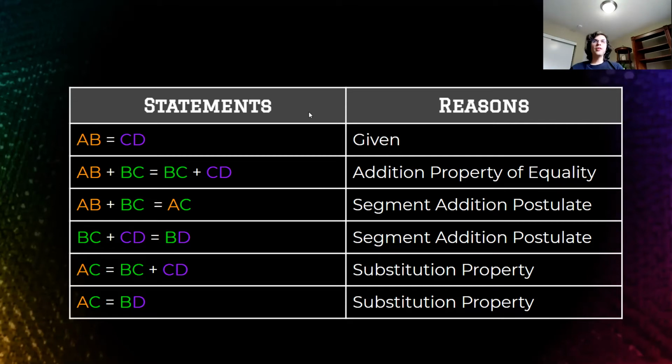All right. Hopefully this helps make a little more sense of what these kinds of geometric proofs can look like, how we use statements and reasons, how we fill them in, and how we can tell the difference between the addition postulates and the properties of equality for addition. I'll see you next time in the next topic.